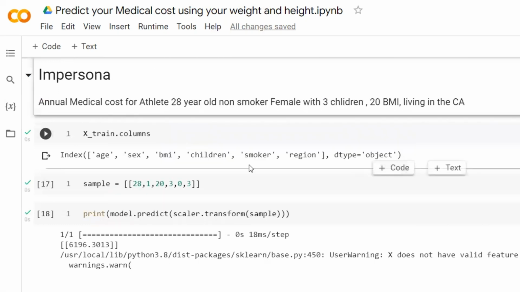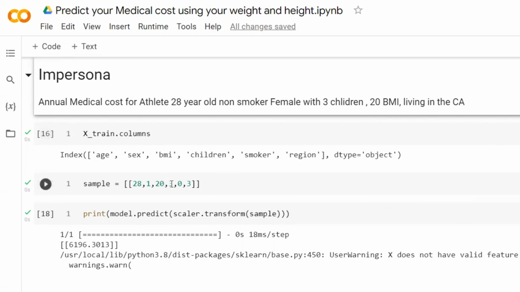So first, let's look at the columns. We are getting the names of the columns because we want to feed our model, giving all this info to each of these columns, right? So here, the first column is age. We are giving 28. The second one is sex. So she's female. We are giving 1. BMI, we are giving 20. And we can calculate BMI by using height and weight, right? There is a formula you can use to calculate the BMI. It's so straightforward.